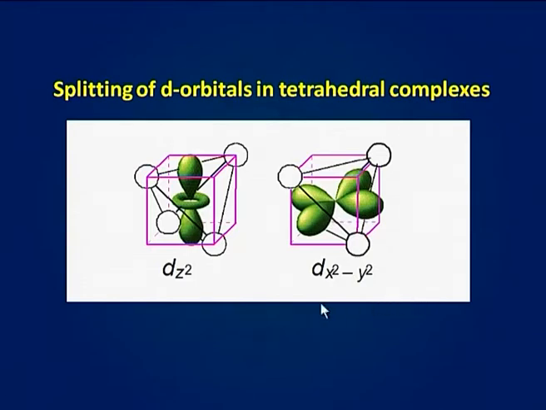The lobes of eg orbitals, that is dz square and dx square minus y square, are lying along the axis, that is they are lying in space between the ligands. You can see in dz square, the lobes are lying towards z axis, and in dx square minus y square, the lobes are lying towards x and y axis.